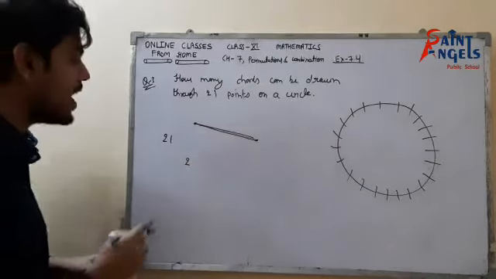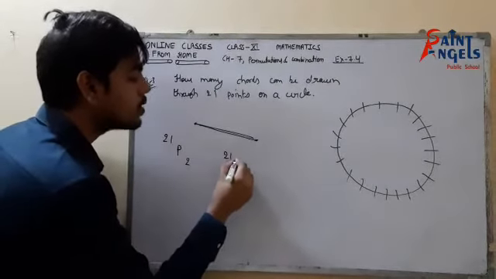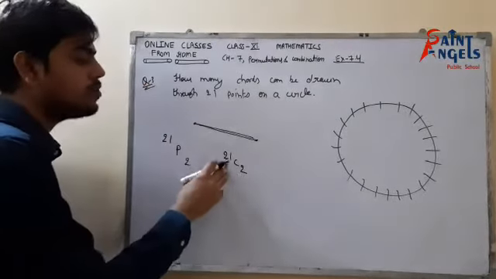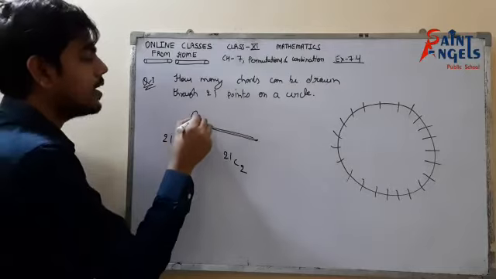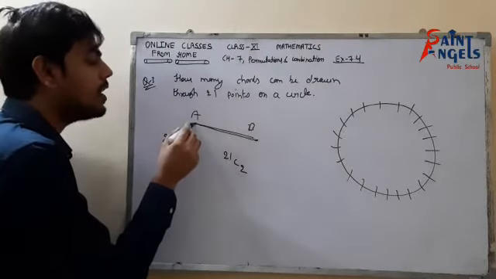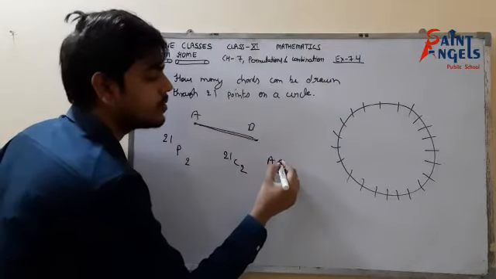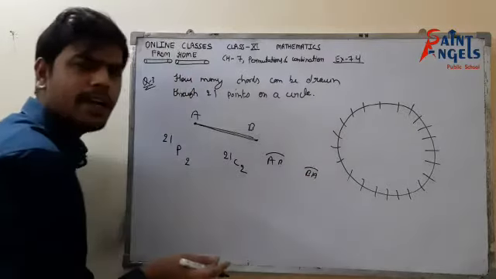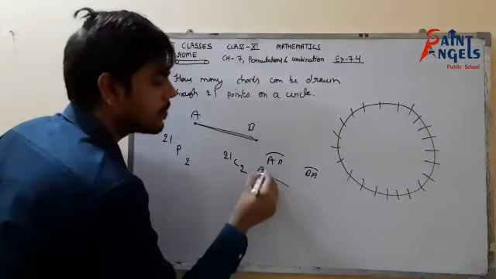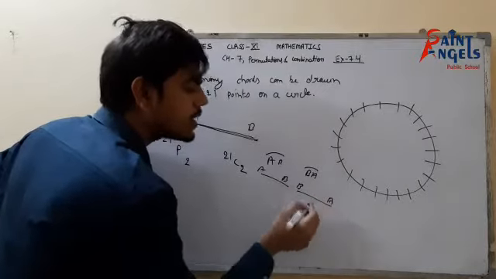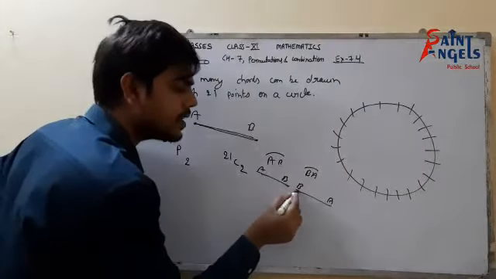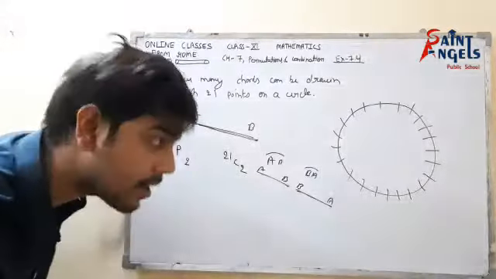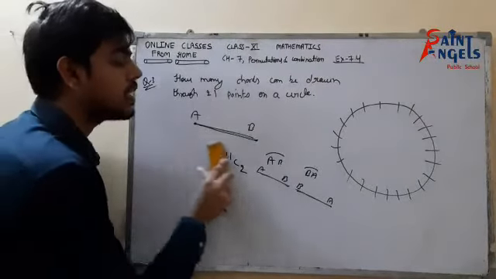But here the question is, do I have to use 21P2 or do I have to use 21C2? So now look at it. Suppose first of all we select any 2 points out of 21, so we can draw a chord. Beta, this is point A and this is point B. So the chord from point A to B, this is the chord AB, and I have said the chord BA. Are these two different? Chord AB and chord BA, are these two chords different? No, their length would be the same, it doesn't matter whether I call it AB or BA. So here arrangement doesn't matter. So what do we have to use? We have to use selection only.